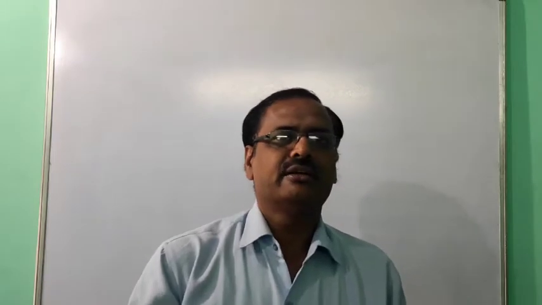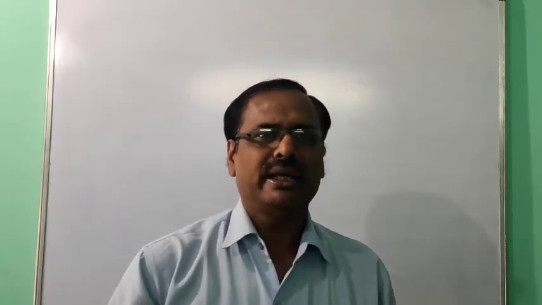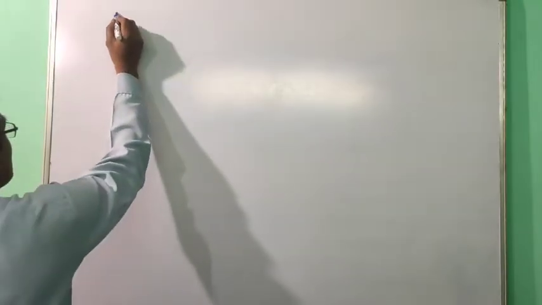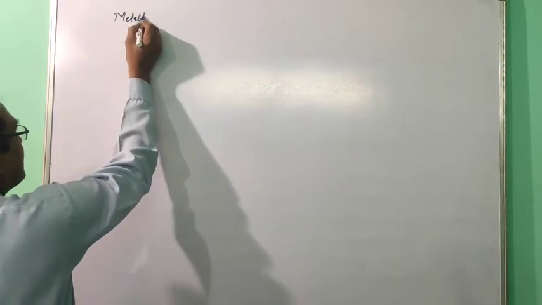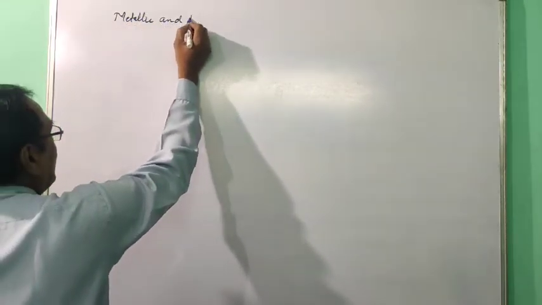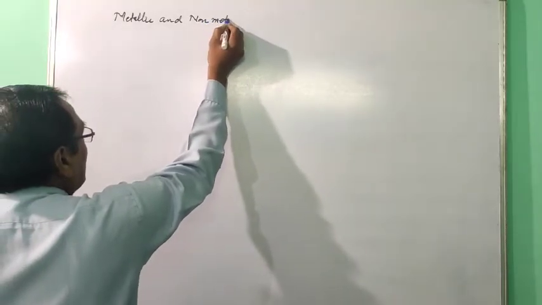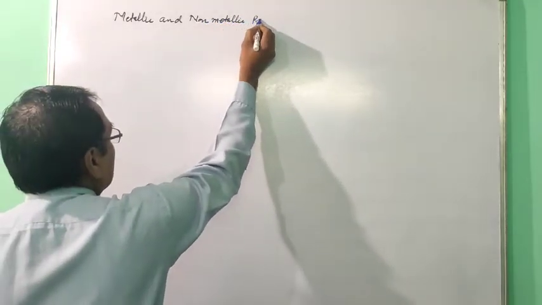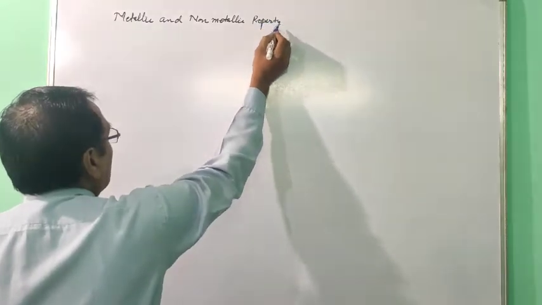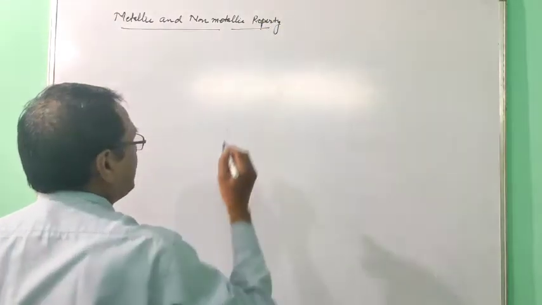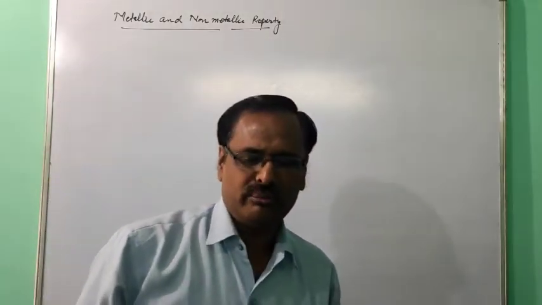Now we are going to study metallic and non-metallic properties. This is the last periodic property. So first of all, metallic and non-metallic properties. This is the topic.